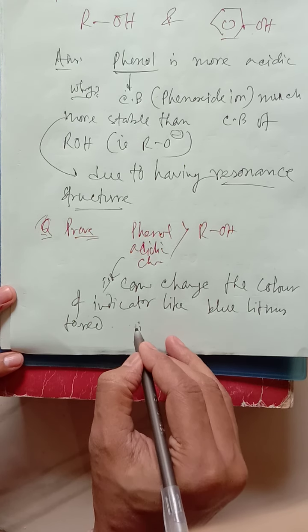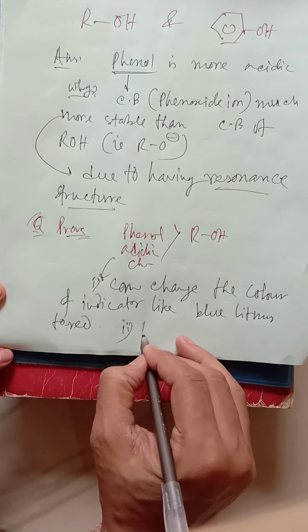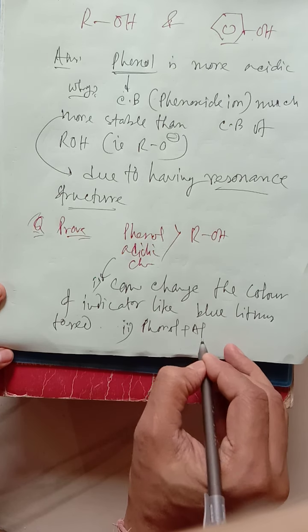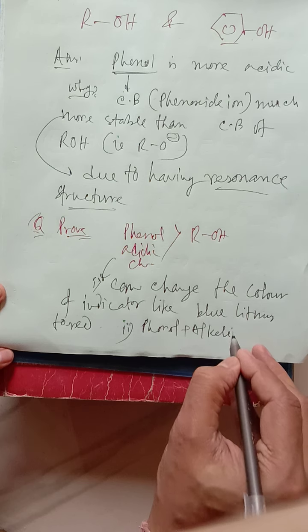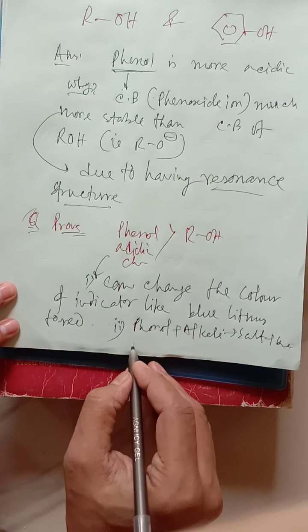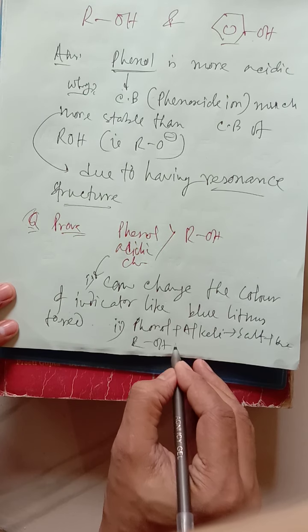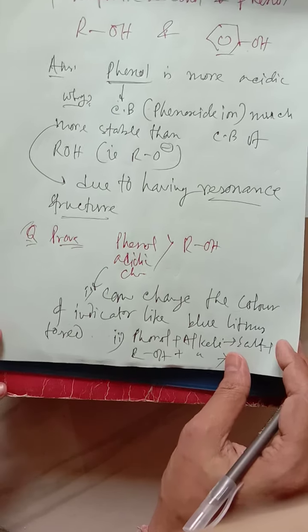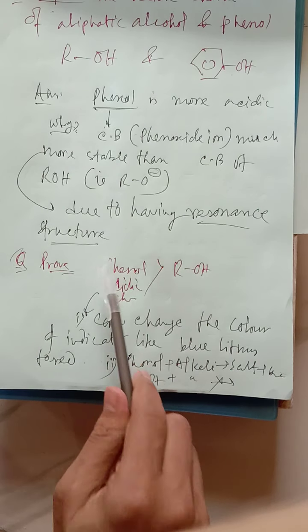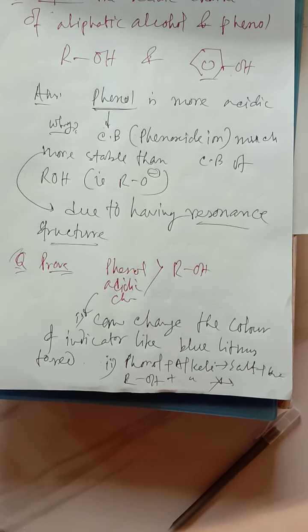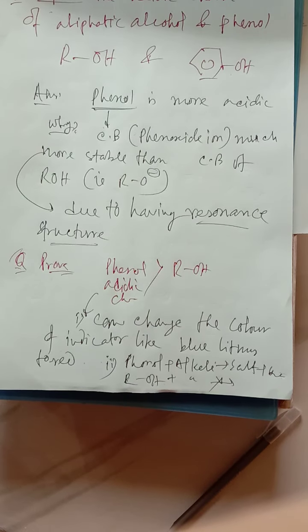Second, we can write phenol plus alkali, salt is prepared, salt and water. But in the case of ROH, when alkali is given, no salt is prepared. So it also proves that phenol is much more acidic than ROH. Okay, up to this part we have completed.